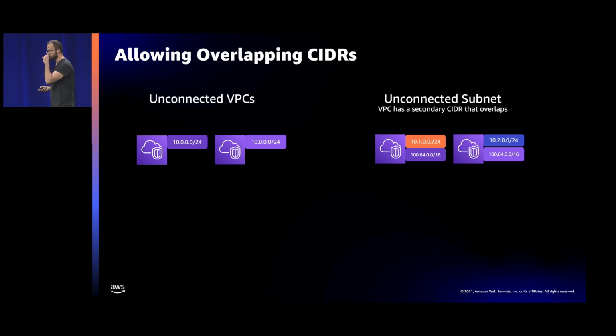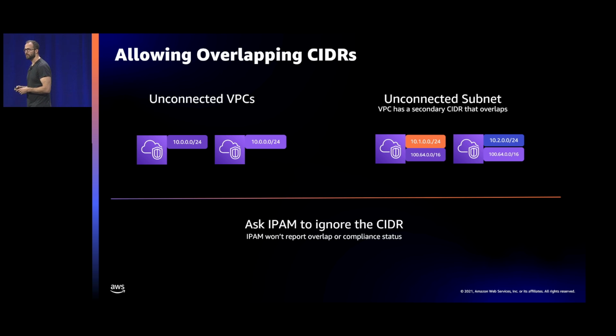Or another example could be where you have VPCs with one address range that's non-overlapping and a much larger address space that is overlapping that might be used for other purposes. This is a common scenario with our container environments where customers want to give IP addresses that are non-routable to the containers, and then when those containers need to leave that environment, they would use the routable space. So in those scenarios, when IPAM discovers those VPCs, it will flag that they're actually overlapping. So you can tell IPAM, hey, I'm okay with this overlap. I'm aware that this is overlapping. This is on purpose.